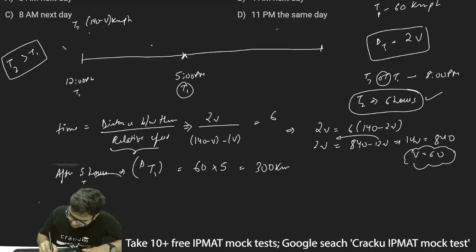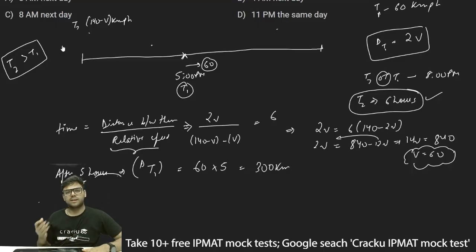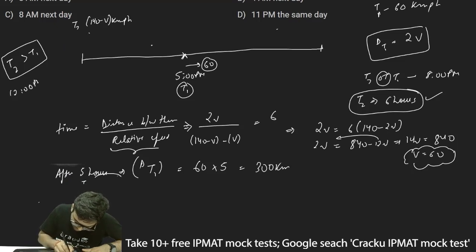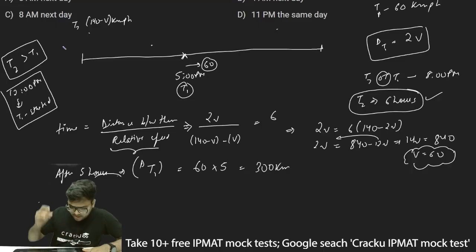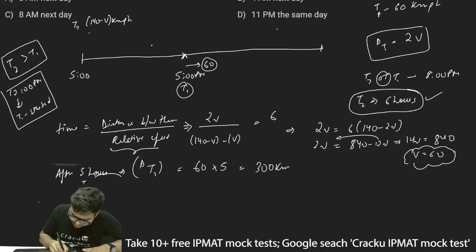T1 will reach here and it is traveling at 60 kilometers per hour. Now at the same time, at 5 p.m., what will happen, because T2 is starting 5 hours after train T1 has started. So if at 12 p.m. T1 started, then at 5 p.m. T2 will also start, because it is starting 5 hours after T1 has started.